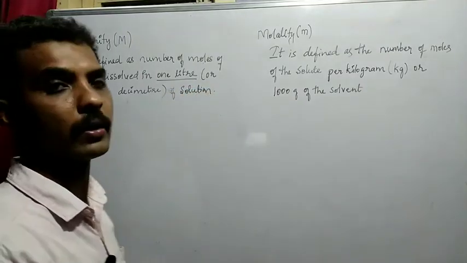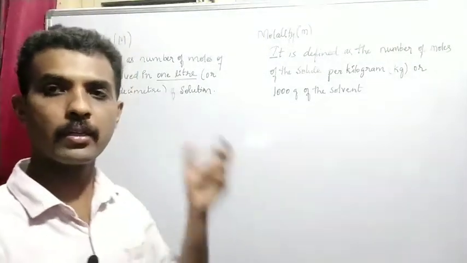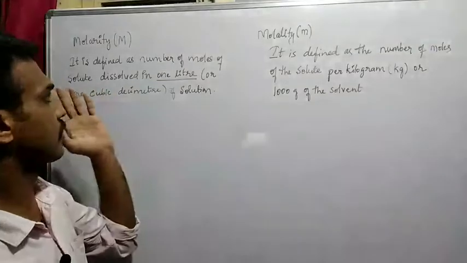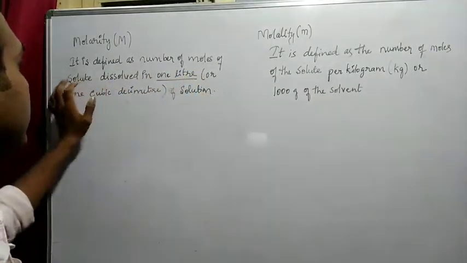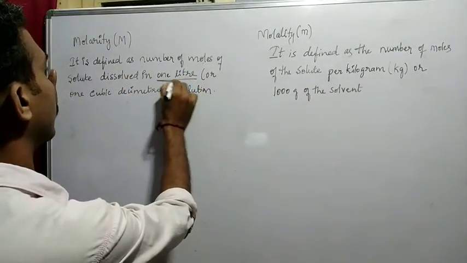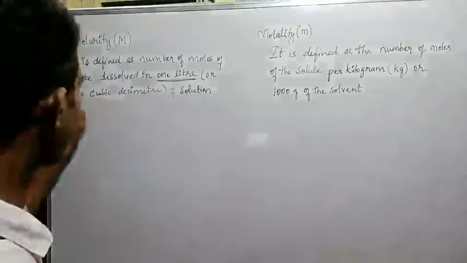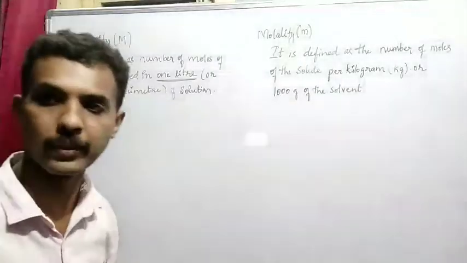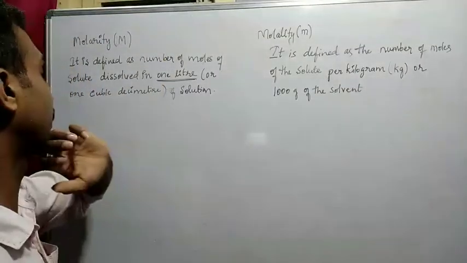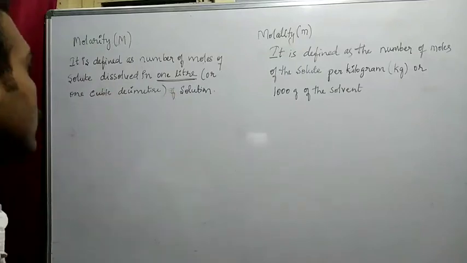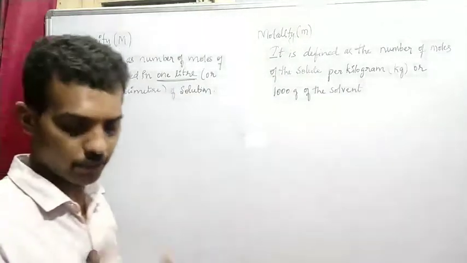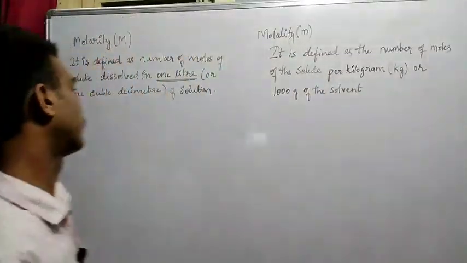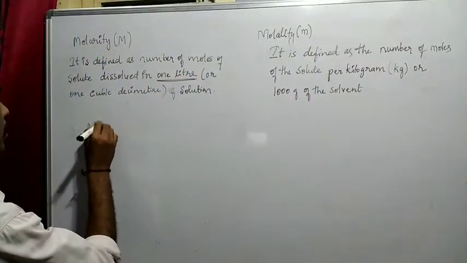So it is nothing but molarity, that is, the number of moles present in 1000 ml, or else 1 liter, or else you can say 1 cubic decimeter. 1000 ml is the same, 1 liter is the same, right? So you can define it by 1 liter, very simple. It is defined as number of moles of solute dissolved in 1 liter. So how many moles are present in 1 liter, that is nothing but molarity, right? So you can say it is molarity.